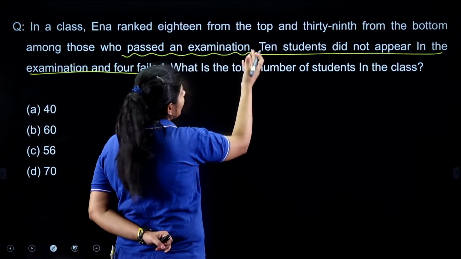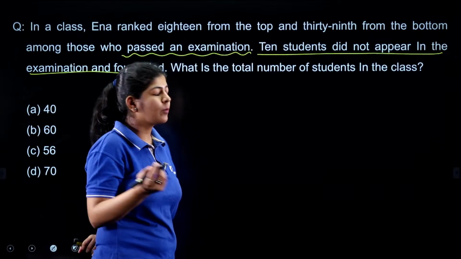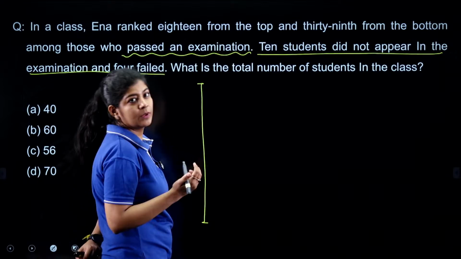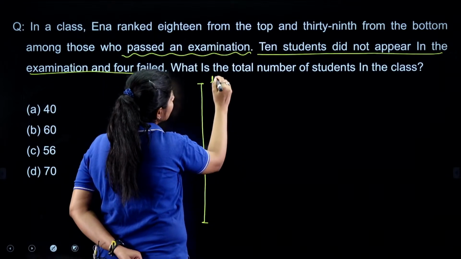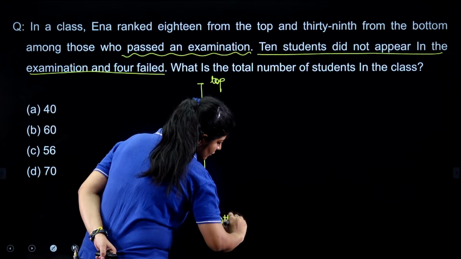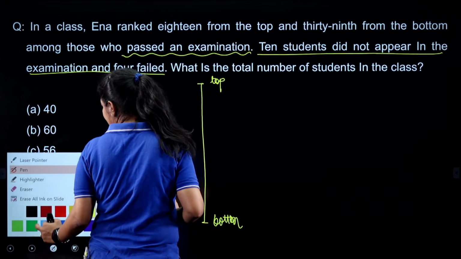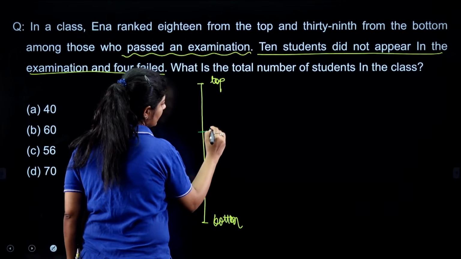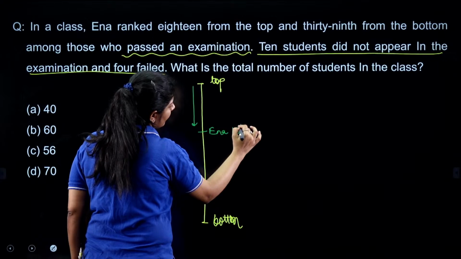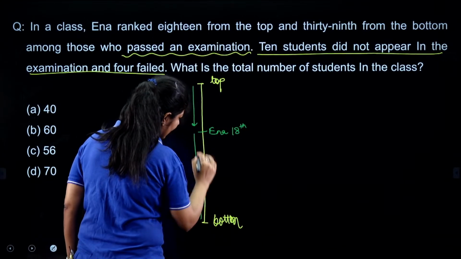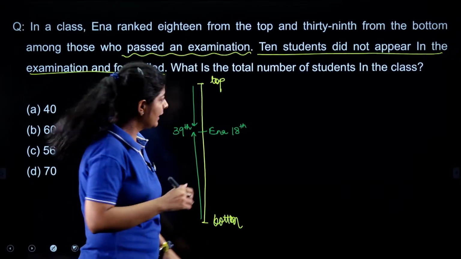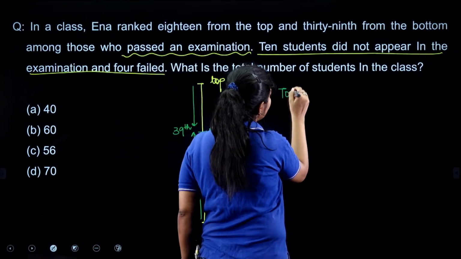The question is saying that as I am having words like top and bottom, I can easily determine that here I am having a vertical pattern. But it is not compulsory that every single time I will draw it like this. So the question is saying that here we are having a girl Ina. Let's suppose this is the position of Ina, which is the 18th from the top and 39th from the bottom.